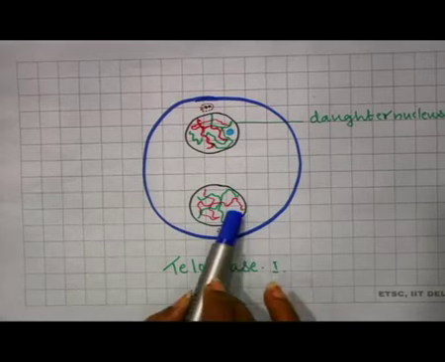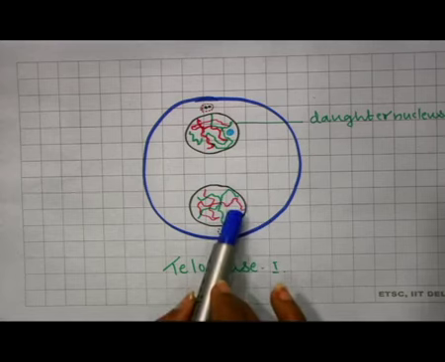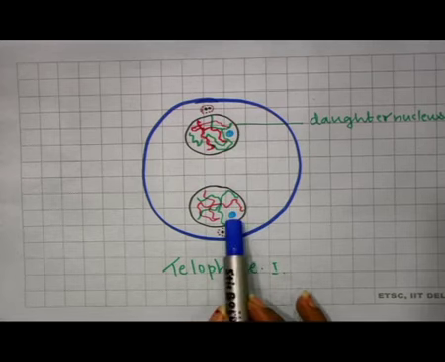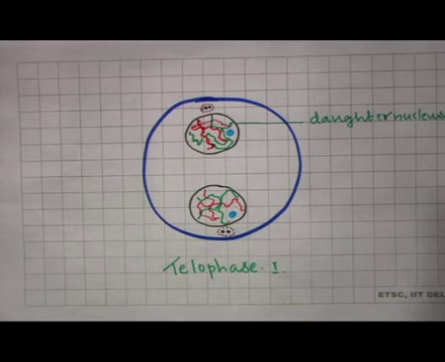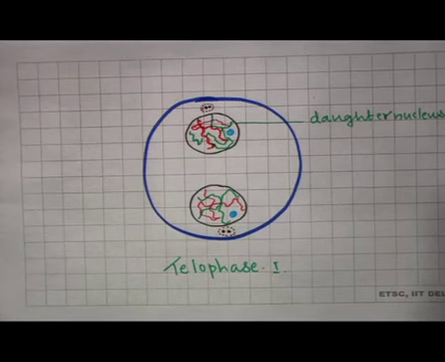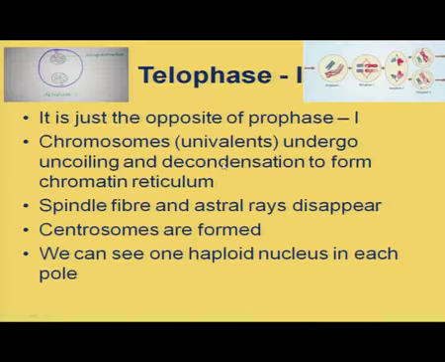Now, in this stage again the nucleolus reappears, and here the centriole will disappear. So, coming to the different points, chromosomes or univalents undergo uncoiling and decondensation to form the chromatin